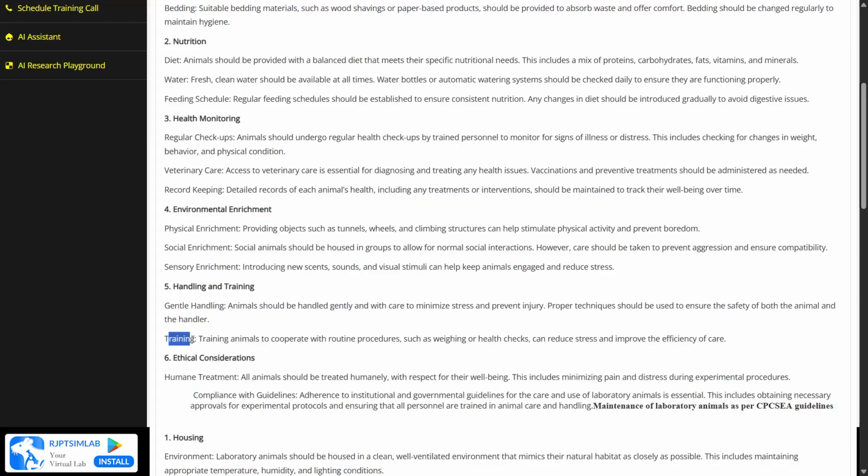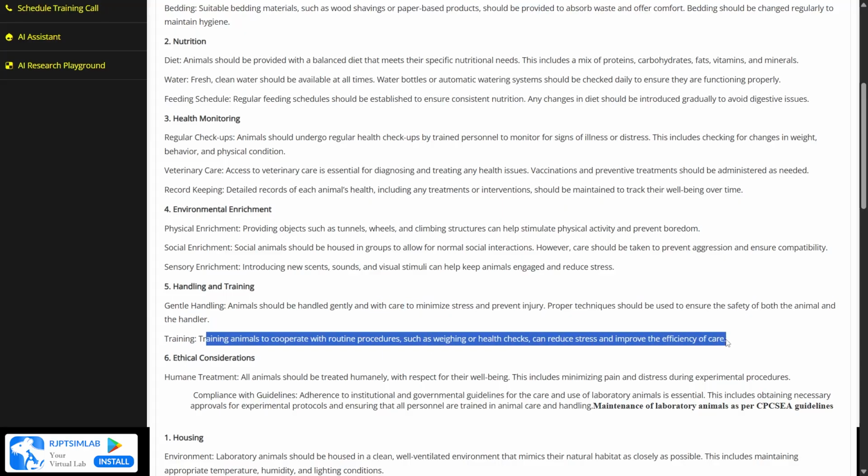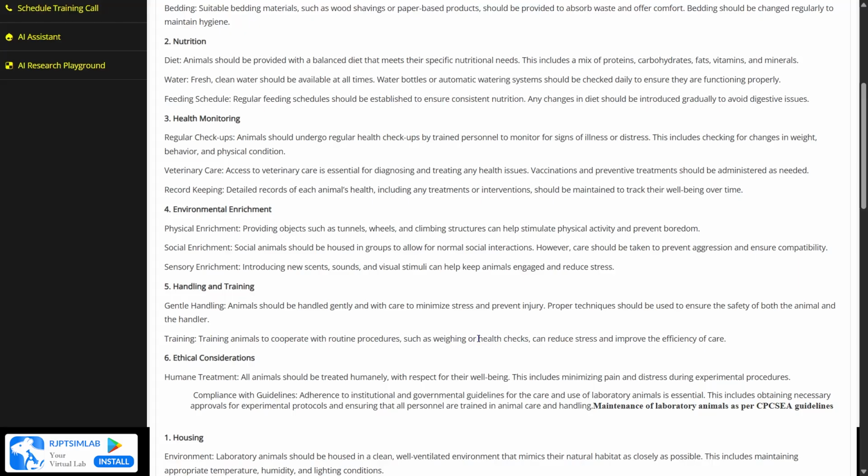Then training. Training animals to cooperate with routine procedures such as weighing or health checkups can reduce stress and improve the efficiency of the care. If an animal faces these steps without training, it would go under huge stress, which will affect the quality of the experiments. For that, we have to make them cooperate with routine procedures such as weighing and health checks, so that their stress can be reduced, which will improve the efficiency of care.